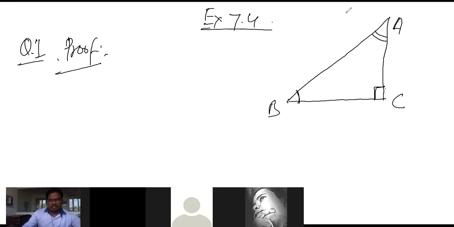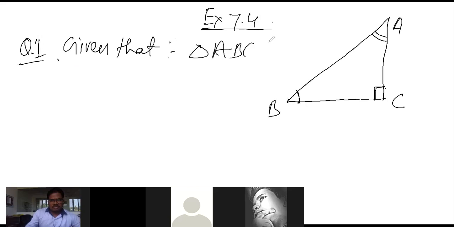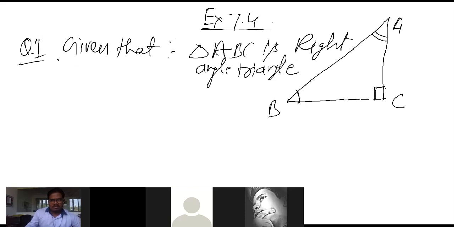Okay, I will write it down because I think you face some problem. I am writing given and to prove. Given that triangle ABC is a right angle triangle. Because time is running out, I am doing the proof directly, but no problem.